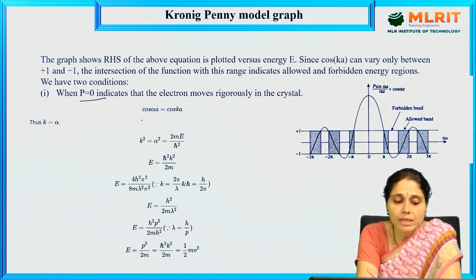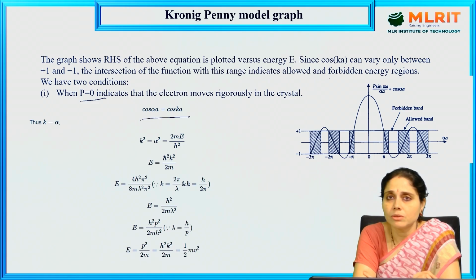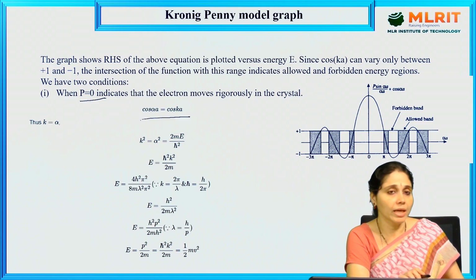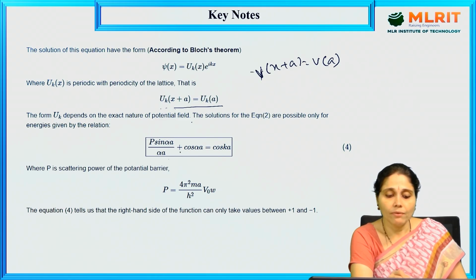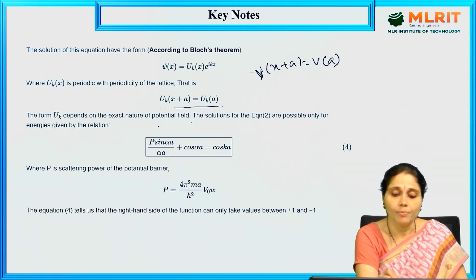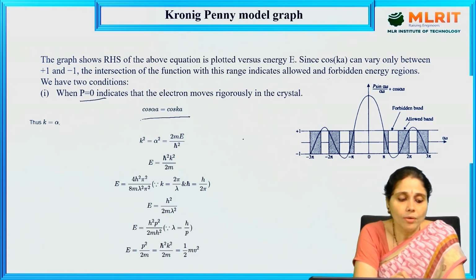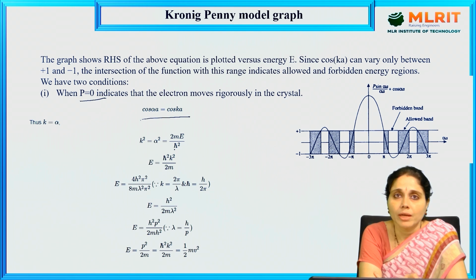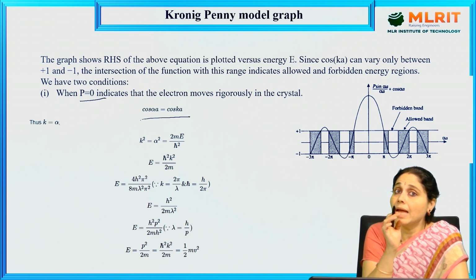So cos αa equals cos ka. P equals 0 means within the equation, P sin αa/αa + cos αa = cos ka, if we keep P as 0, then cos ka equals cos αa. So if k equals α, k² equals α², and we know that α² equals 2mE/ħ².